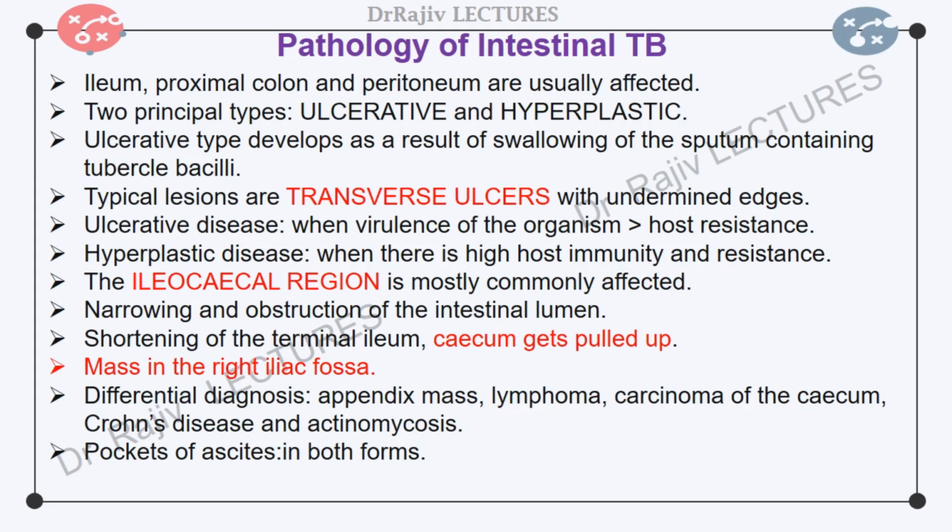The differential diagnosis includes appendix mass, lymphoma, carcinoma of the cecum, Crohn's disease, and actinomycosis. Localized areas or pockets of ascites may occur in both forms.